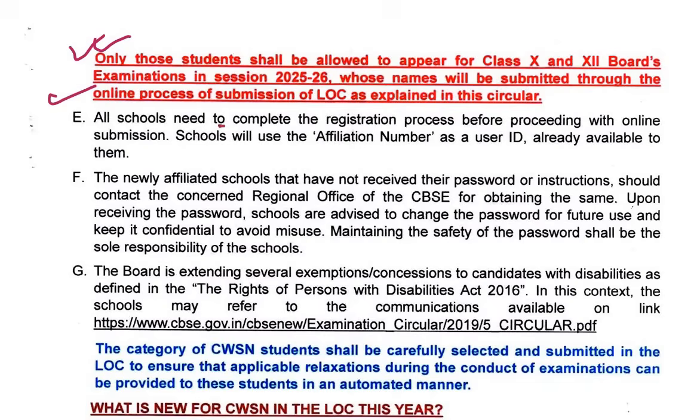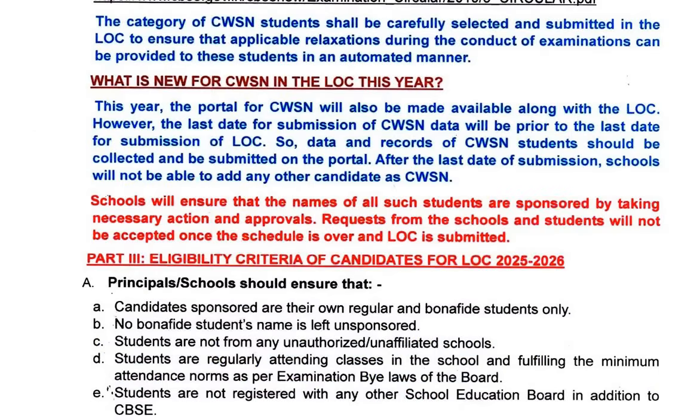All the schools need to complete the registration process before proceeding with the online submission. Schools will use the affiliation number as a user ID. This year, the portal for CWSN will also be made available along with the LOC. However, the last date for the submission of CWSN data will be prior to the last date for the submission of LOC.